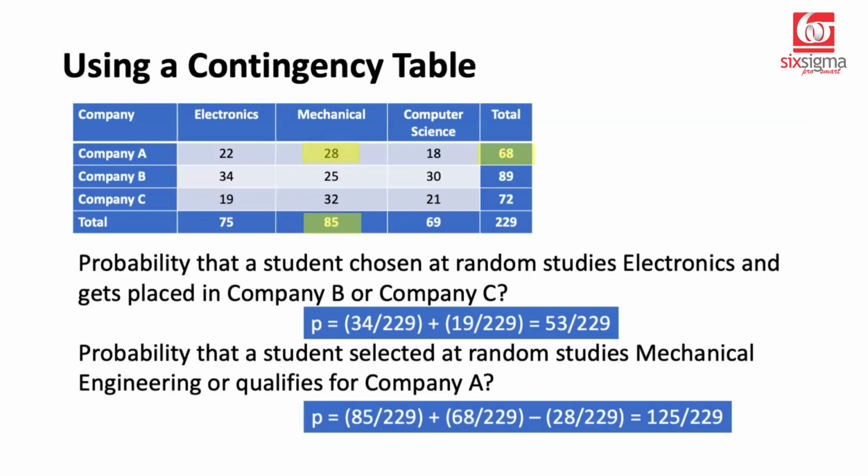The answer would be 85 by 229, which is the probability of the event that the student is from a mechanical background. Then 68 by 229, which is the probability of the event that the student got placed in company A. And then subtracting the common portion, which is 28 by 229, we get our answer, which is 125 by 229.